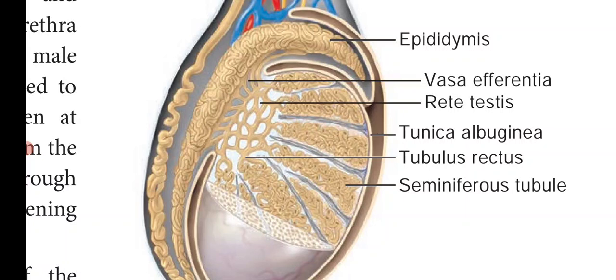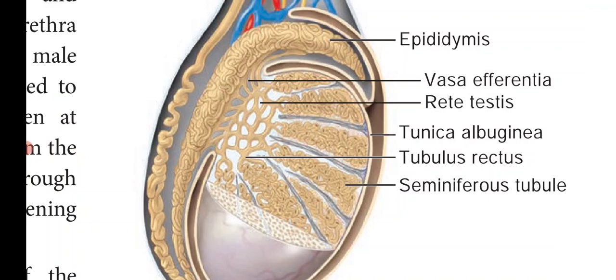So finally the seminiferous tubules give rise to the network of tubules called the rete testis, and the rete testis gives rise to the vasa efferentia, and the vasa efferentia leads to the epididymis. The sperms formed in the seminiferous tubules pass through the rete testis and from there reach the epididymis through the vasa efferentia.